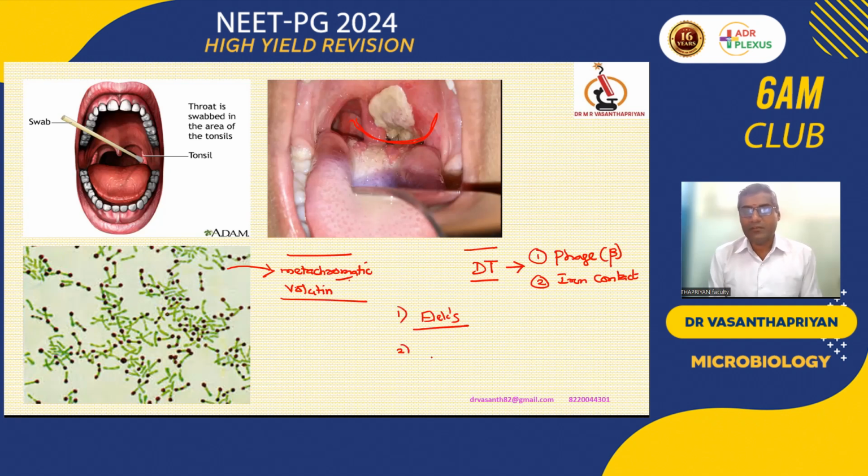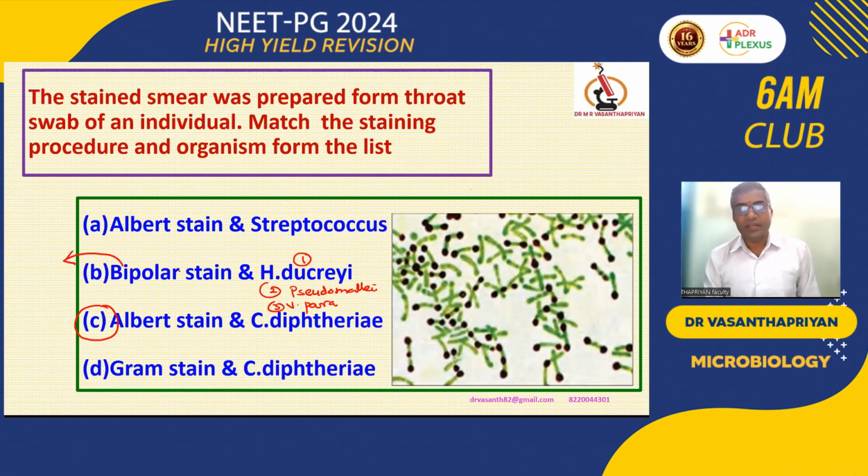The second method, we can demonstrate the toxin gene by polymerase chain reaction. Okay, so for bacterial isolation using media, what are the two media that will be used? Loeffler's serum slope and potassium tellurite agar will be used. The toxin, okay, so the bipolar staining is nothing but the pattern.